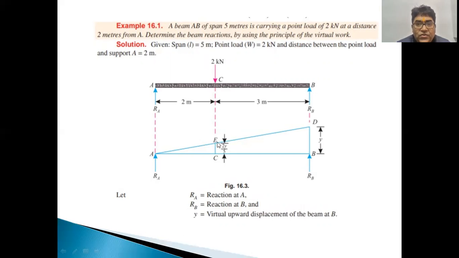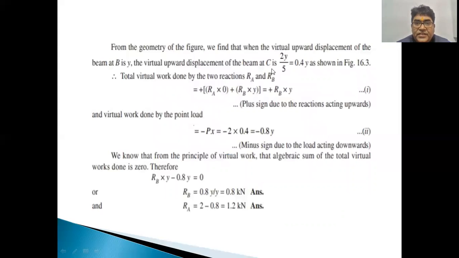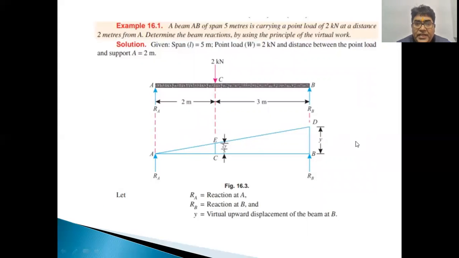As you all know, triangle ADB and triangle AEC are similar triangles. Therefore, applying the basic proportionality theorem of ratio and proportion, taking BD equal to y, EC will be equivalent to 2y by 5, or 2 by 5 of y.